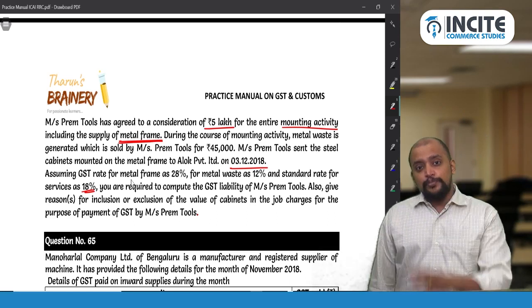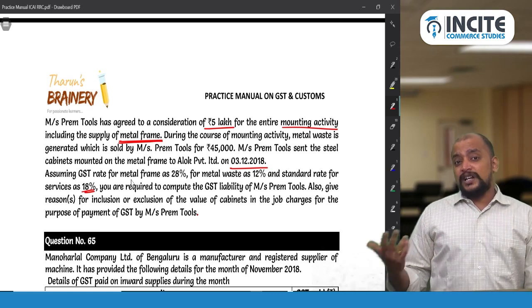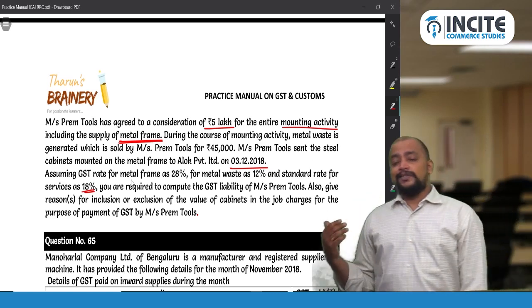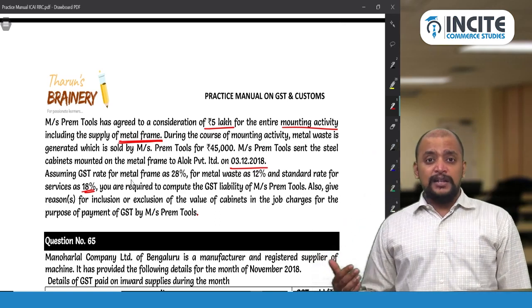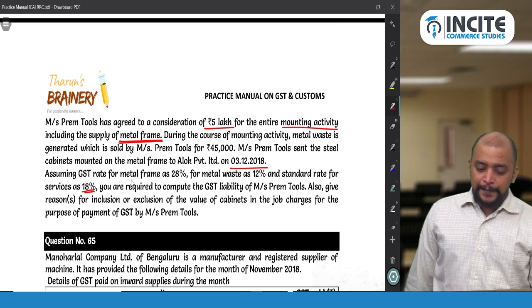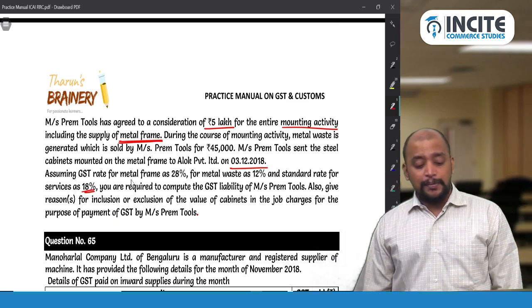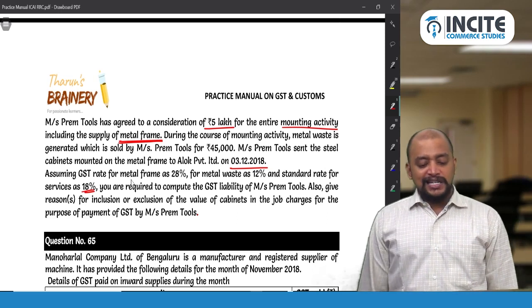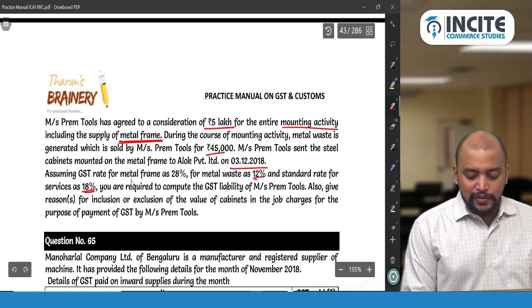When it is a composite supply, we need to take the rate of the principal supply. Here what is the principal supply? Mounting activity is the principal supply. So whatever is the rate applicable to the mounting activity, 18%, that will be taken on the entire 5 lakhs. Okay. Then what about the waste and scrap that is sold separately? That waste and scrap which is sold separately will be chargeable at the rate applicable to that waste and scrap. So 45,000 into 12%. Okay.